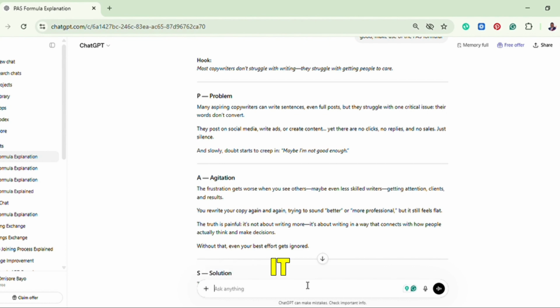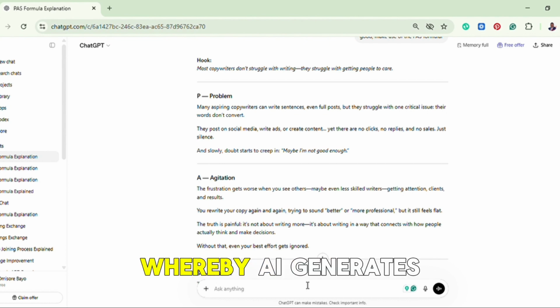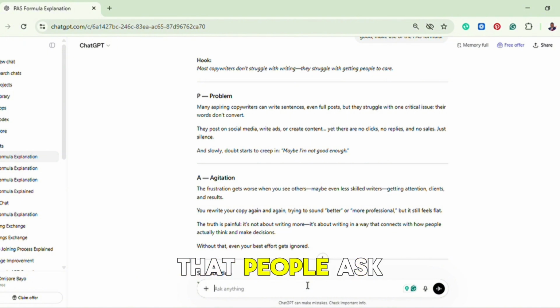But now we are in an era of AI, whereby AI generates answers to questions that people ask. It prompts us to talk to two different types of things, which is people and the AI.